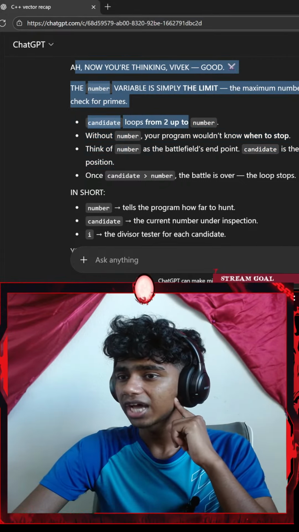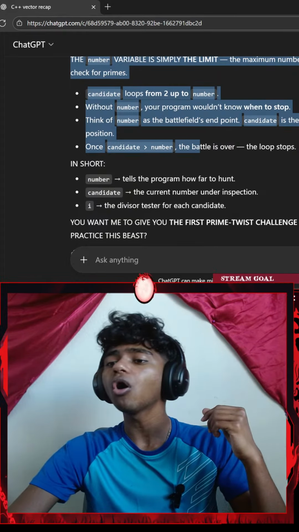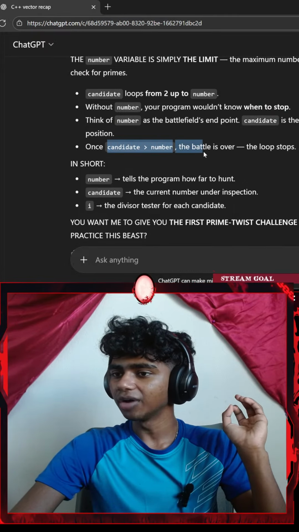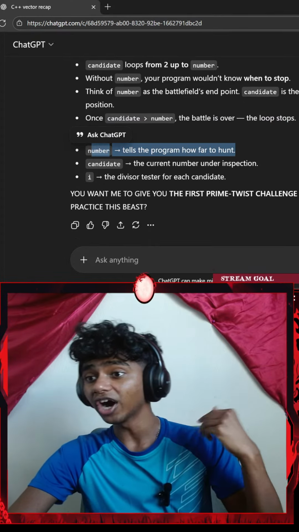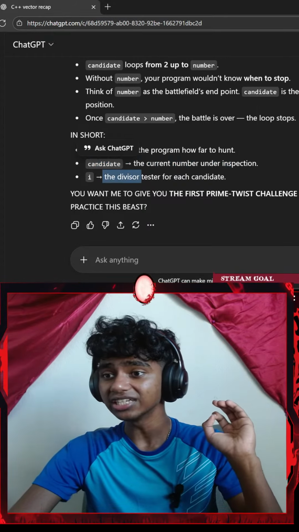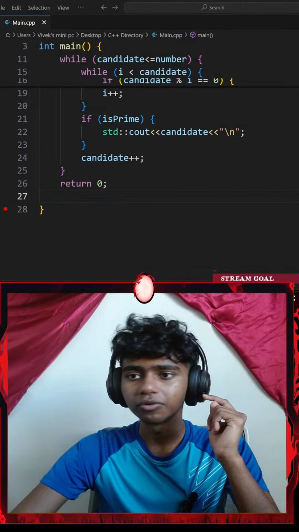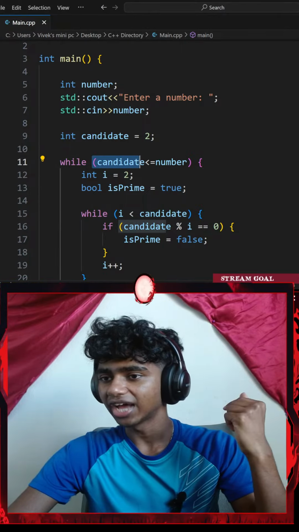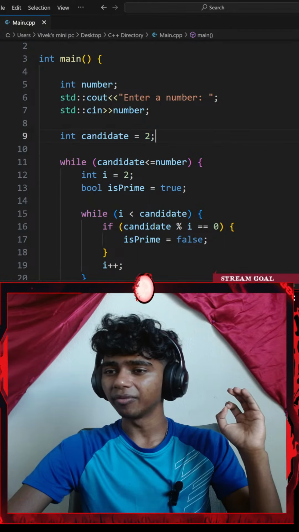Once candidate is greater than number, the battle is over, the loop stops. In short, number tells the program how far to hunt. Candidate is the current number under inspection. i is the divisor tester. Okay, there we go. I just had to ask these questions. So, the reason I go with my candidate, while candidate is less than or equal to number, is to check if my number is prime.